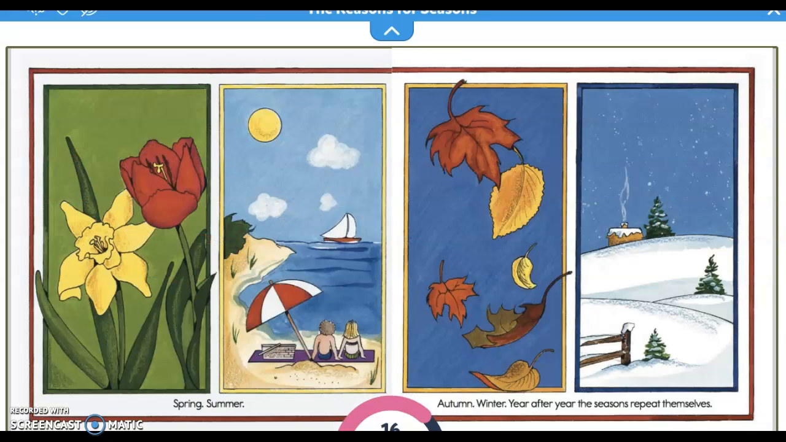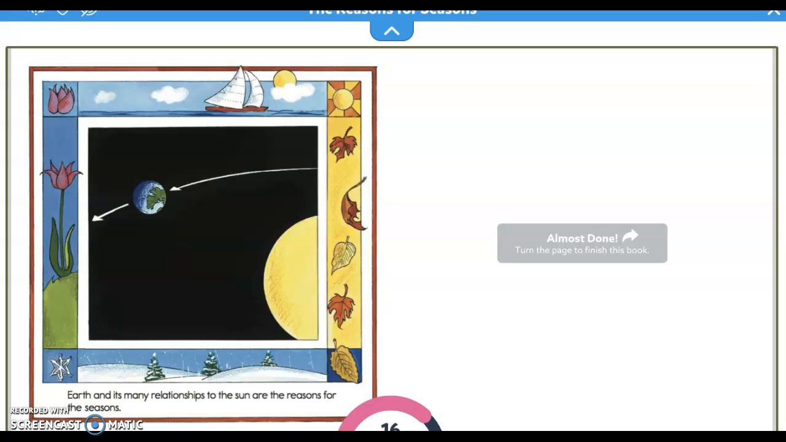Spring, summer, autumn, winter. Year after year, the seasons repeat themselves. Earth and its many relationships to the sun are the reasons for seasons.